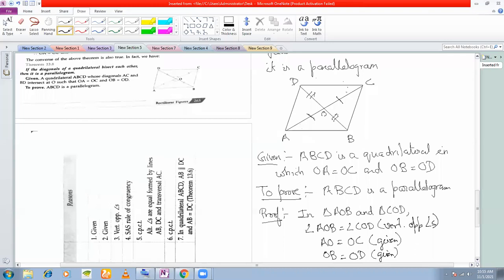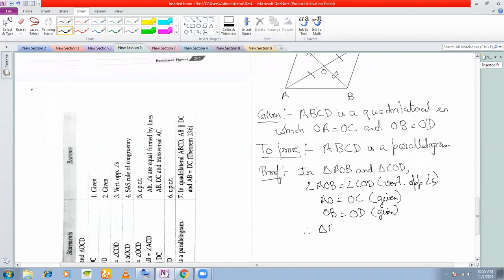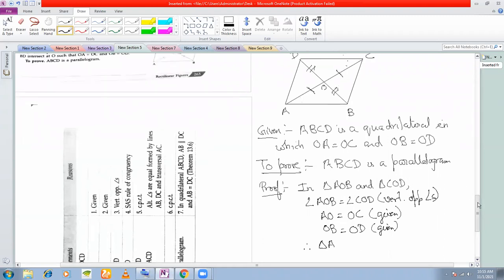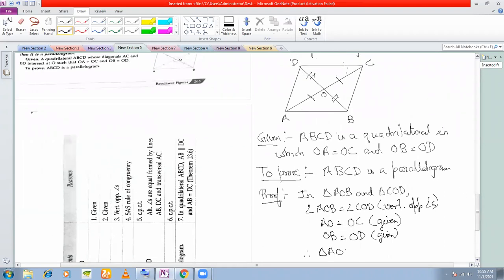So therefore, these two triangles are congruent. By what axiom? Can anyone say by what axiom? So SAS. So you'll write SAS axiom. These two triangles are congruent.